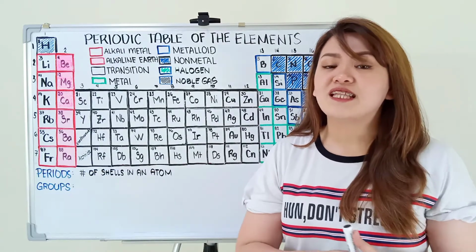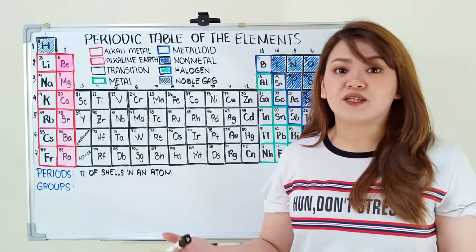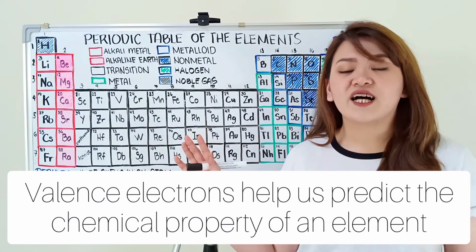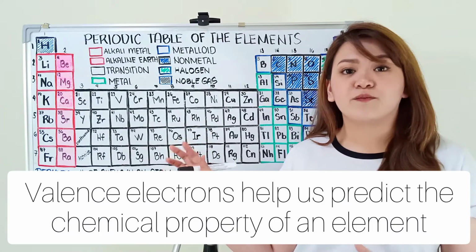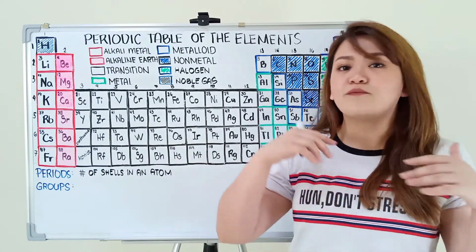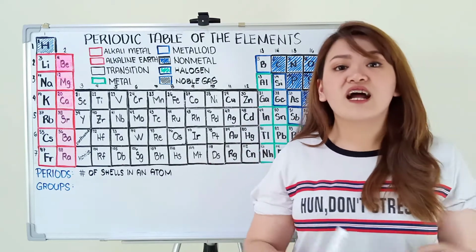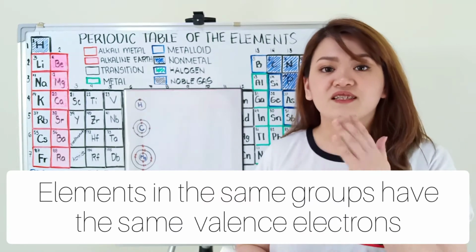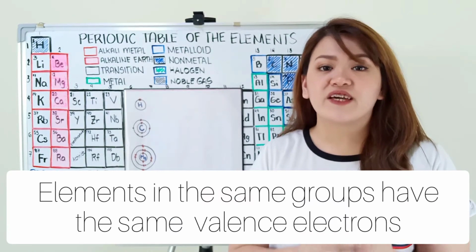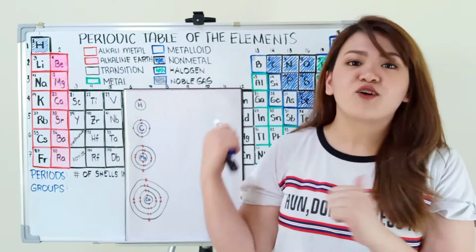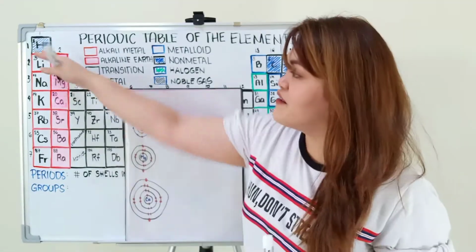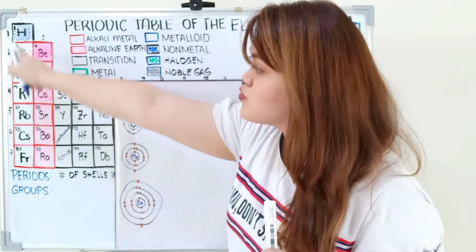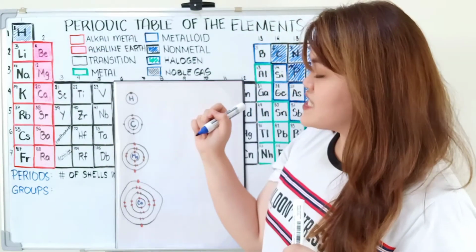So, paano natin malalaman yung properties ng bawat element? Kung maalala nyo, sinabi ko kanina that valence electron will help us predict the property of an element. Kasi ito yung magdidictate kung paano siya magbibehave, interact, or combine with other atoms. What I'm saying is that elements in the same group has the same valence electron. So, mas maganda kung bibigyan ko kayo ng example. We have hydrogen, which is nasa group 1. Sabi natin, dapat pag same group, ganun din yung magiging valence electron niya.